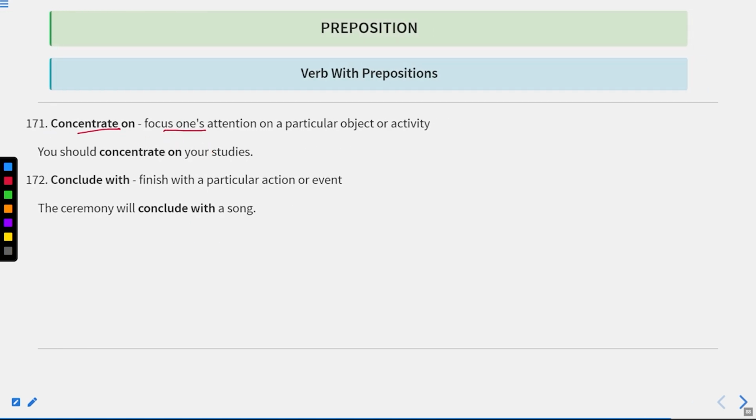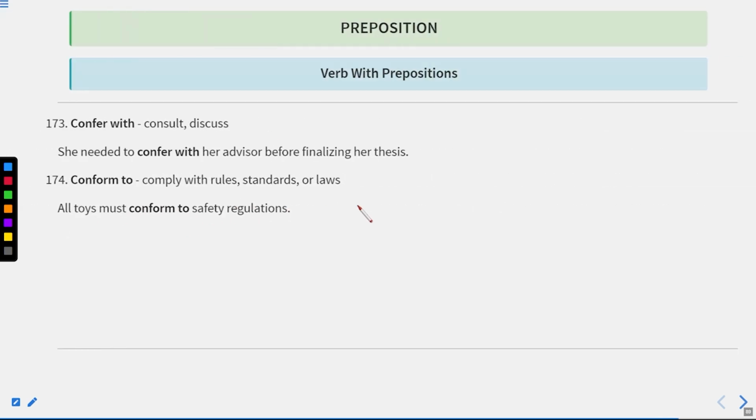Concentrate on means focus one's attention on a particular object or activity. You should concentrate on your studies. Conclude with, finish with a particular action or event. The ceremony will conclude with a song. Now let us move to the next one.